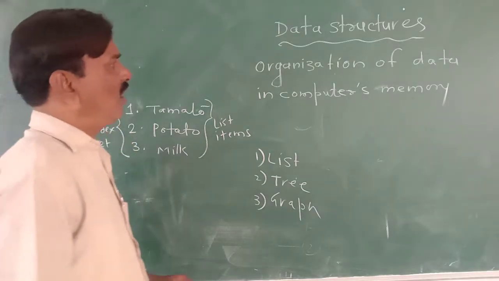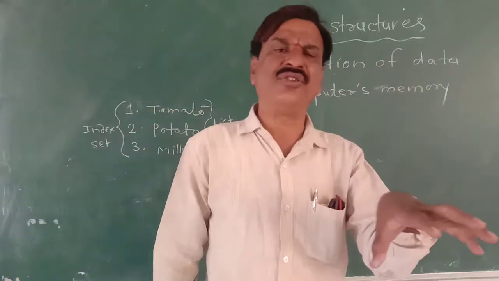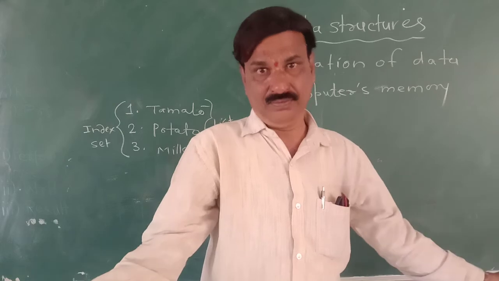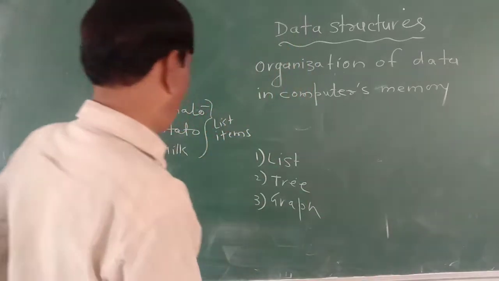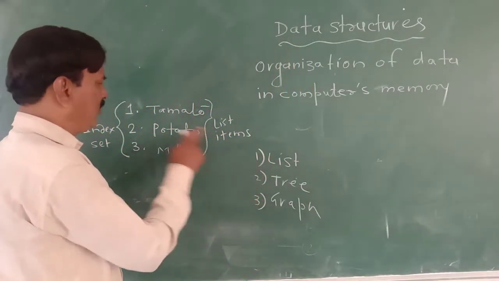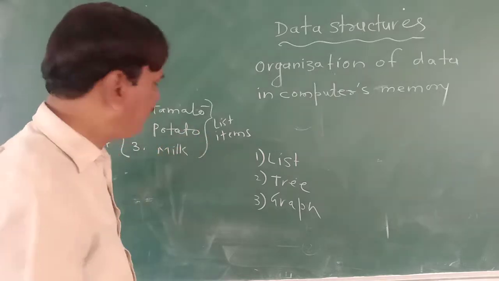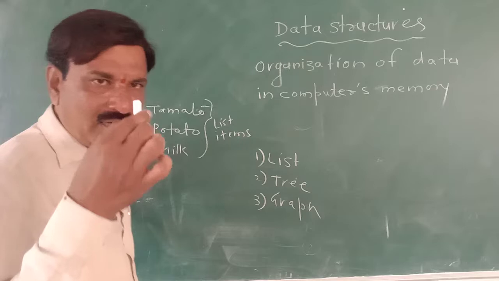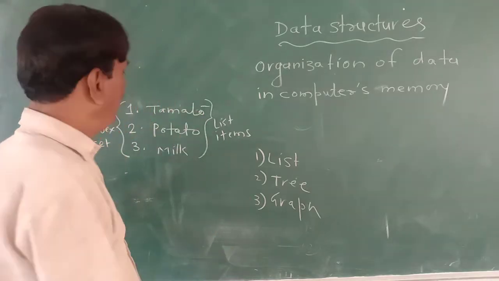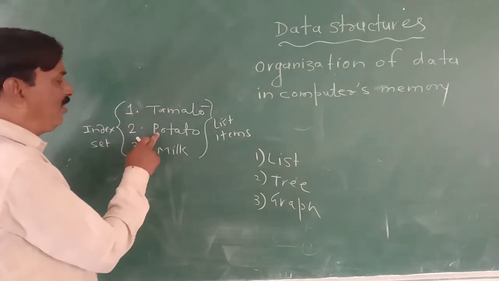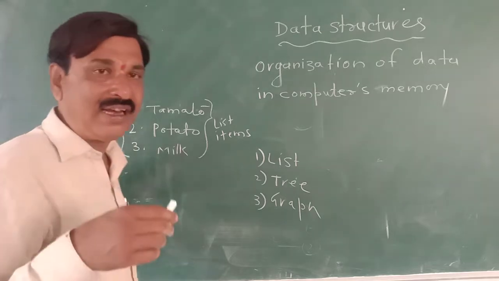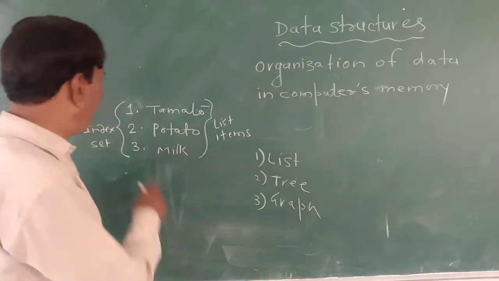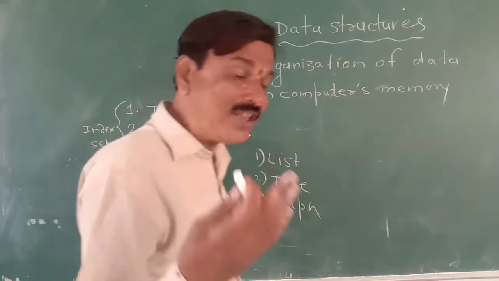Now data can be organized in many different ways. We can prepare a list. There are some number of elements, and every element is referenced respectively by an index set, where the index set is a set of n consecutive numbers.